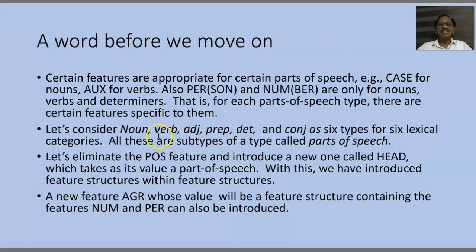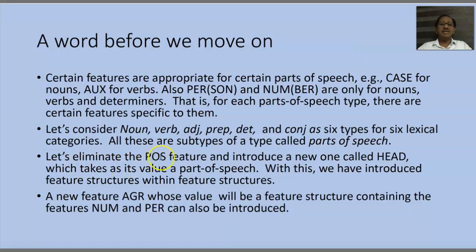And all these 6 are actually subtypes of a type. What type is it? It's the parts of speech type. So you have a parts of speech type, and that contains 6 subtypes: noun, verb, adjective, preposition, determiner, and conjunction.